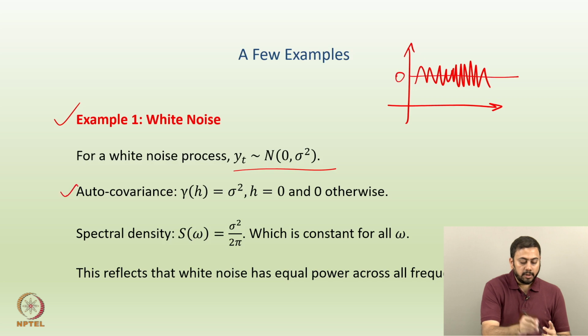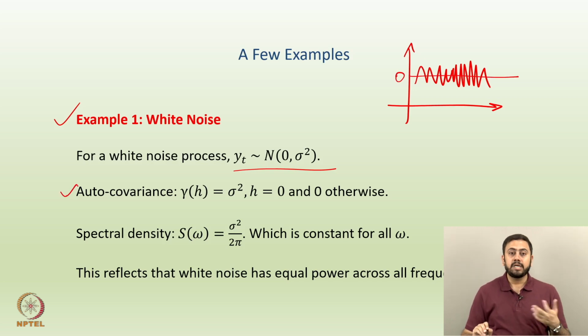Now, if you are not very confident about some properties of white noise, you may have to revisit some of the earlier lectures from past weeks. But I have a reference here for you: the autocovariance function of a white noise process, which is yt here, gamma h, is exactly equal to sigma square if h is 0, and the autocovariance is 0 for any other value of h.